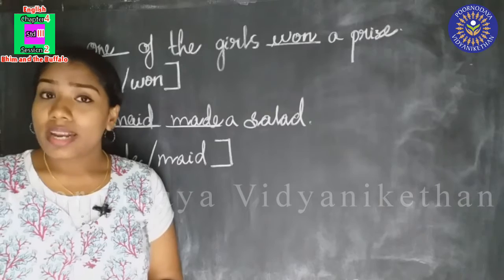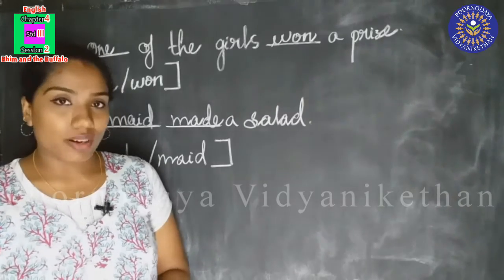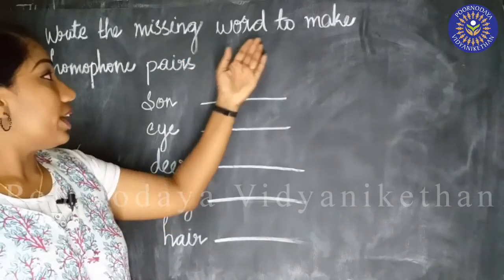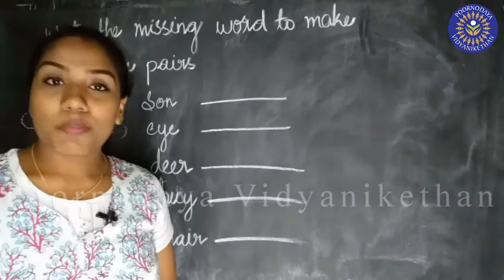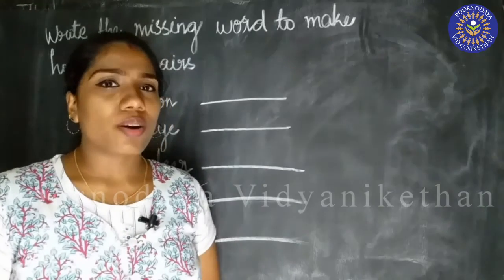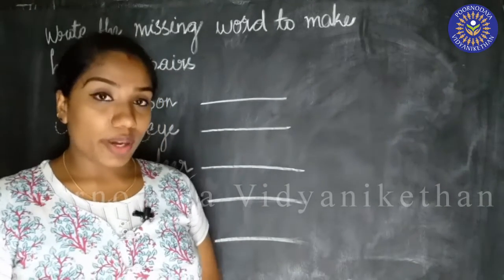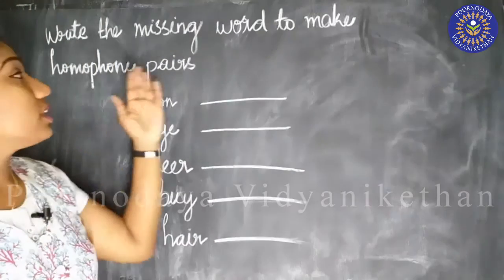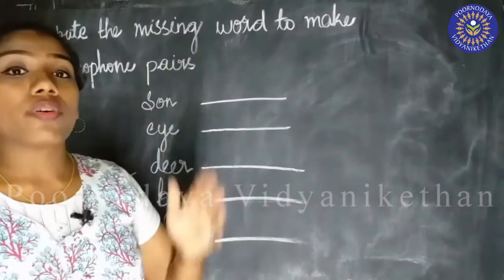Now, we'll learn how to make homophone pairs. Are you ready? Write the missing word to make homophone pairs. So, we have learned homophones and now we are going to make homophone pairs. So, here's an exercise for you and say this. Write the missing word to make homophone pairs.